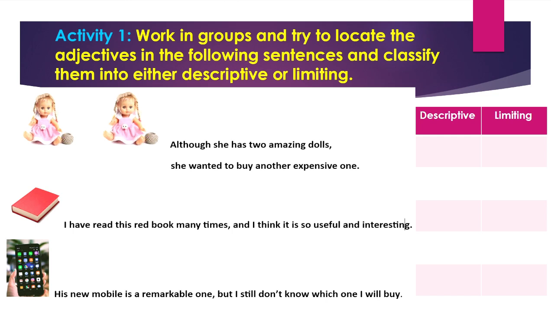A is a limiting adjective, one of the articles. What about remarkable? Remarkable is a descriptive adjective. So still I have which followed by one, and this means that it is used here as an interrogative adjective.